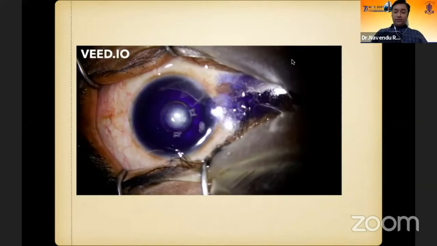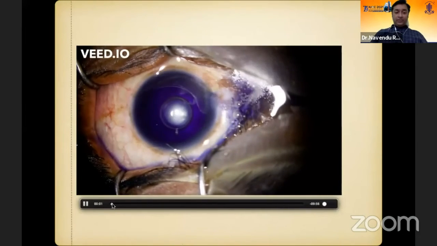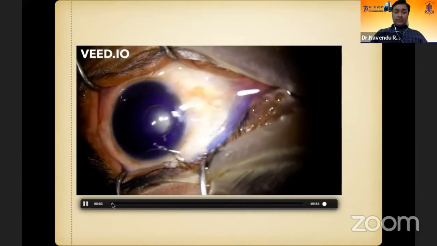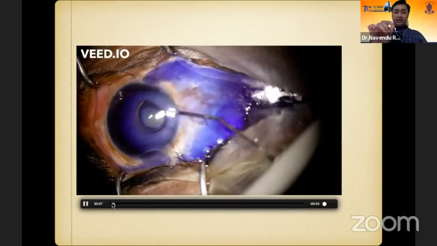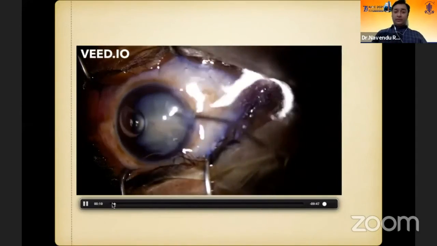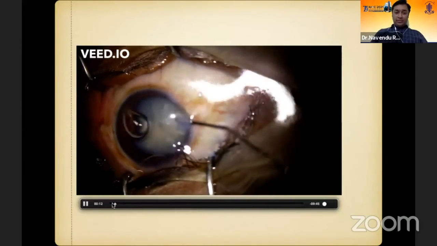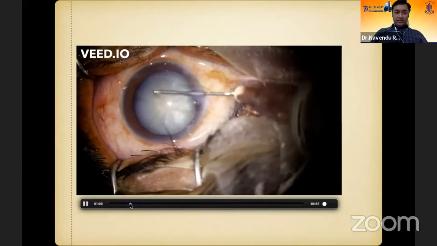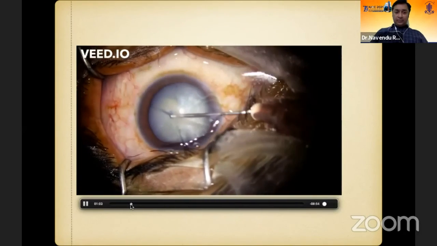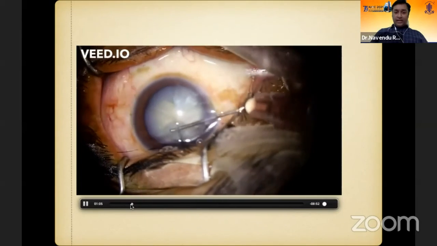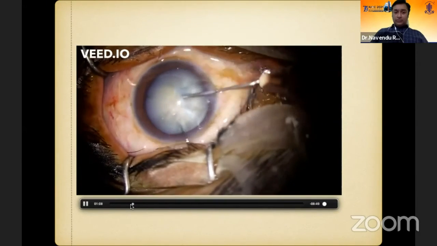I will be showing you one video. This is my first case. You can see that the patient is not very cooperative. This was my first case, and you can see that even the draping has not been done properly. I'll just show you, initially during the CCC itself, because the patient was not very cooperating, and I had chosen a wrong case. So what happens?